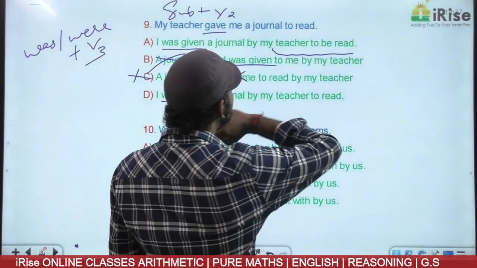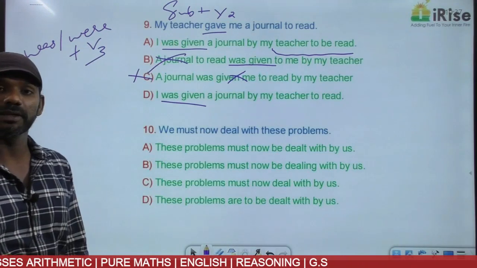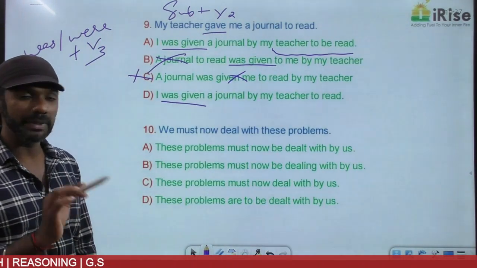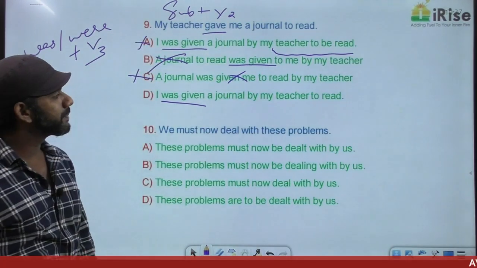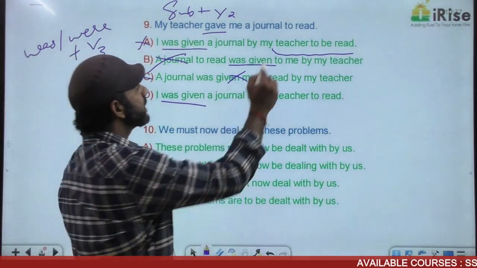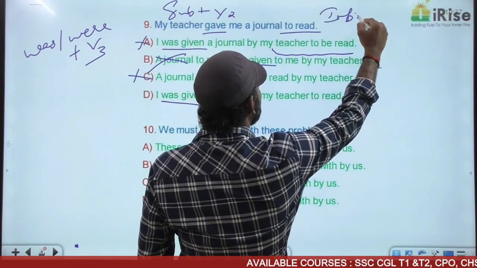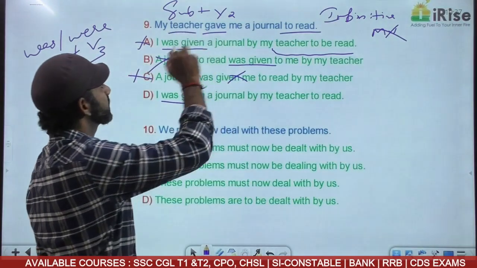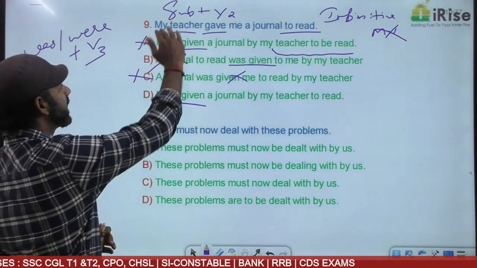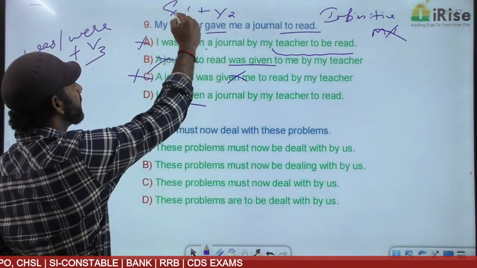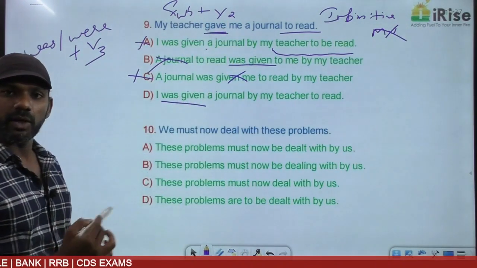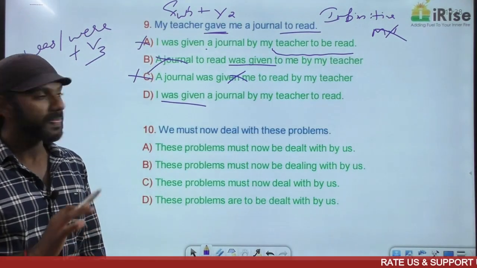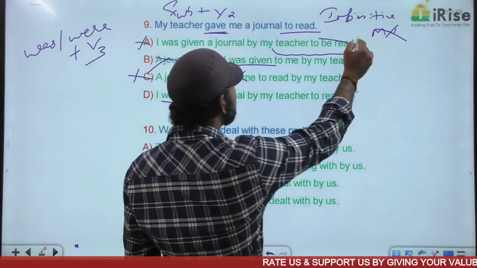"My teacher to be read" means the teacher has to be read. Teacher shouldn't be read. Journal should be read. That is the meaning. Completely different meanings, eliminated. Then one simple reason: "to read" is an infinitive. And in this sentence, "to read" is not a main verb because we have another main verb here. What is that? Gave, not teacher. Gave is the main verb here. So "to read" is not a main verb. As we discussed in the rules part, the infinitive remains the same. So based on that, "to be read" is eliminated.